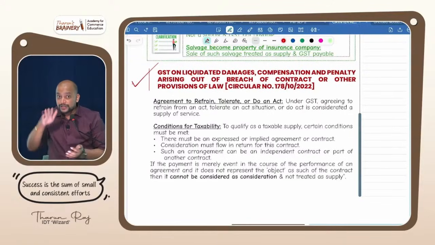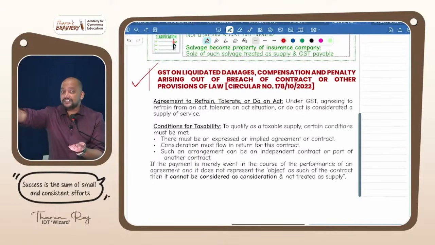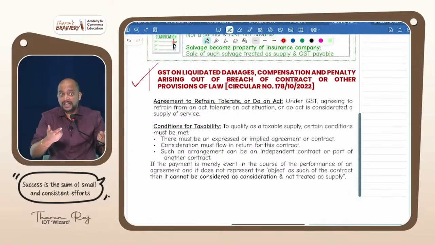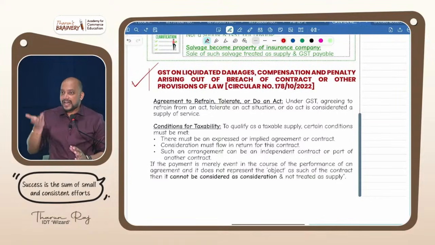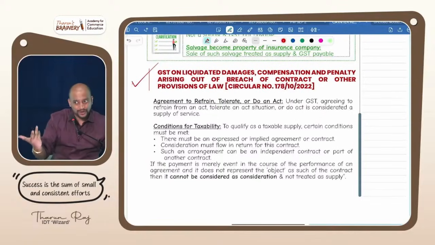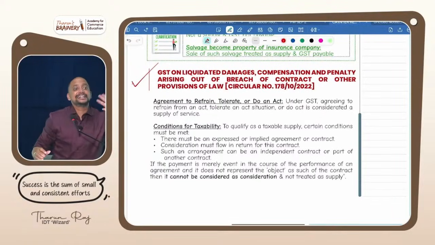Example, the stampede in which many people died. Now, the government and the actor Vijay have given compensation. Now tell me, is it recoverable? I mean, is there any possibility of performance? No. Okay, next time again I will be alive, sir. Again stampede, again compensation, sir. No, sir, not possible. The moment a person is dead, because of money, can you bring the person alive? No, not possible. This is compensatory in nature, not treated as consideration.